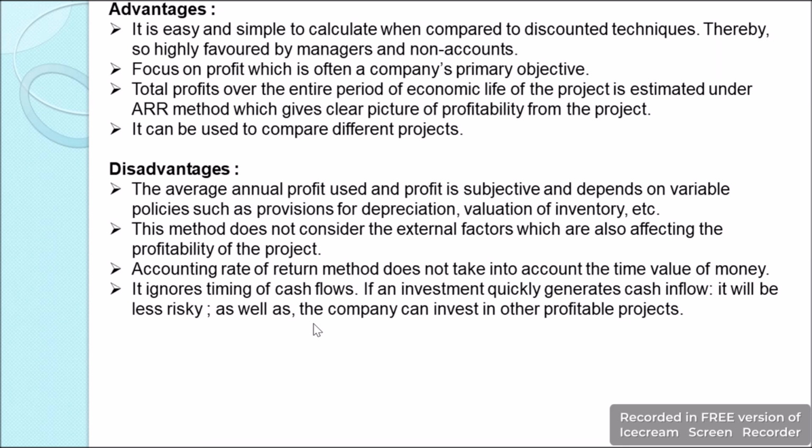This money which they have recovered as soon as they have invested can be used more profitably in other projects, and this is not considered when we have taken the investment appraisal technique by means of accounting rate of return.